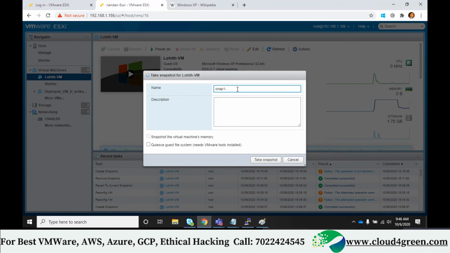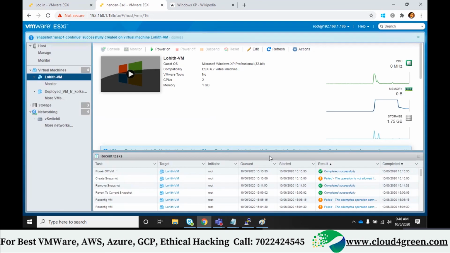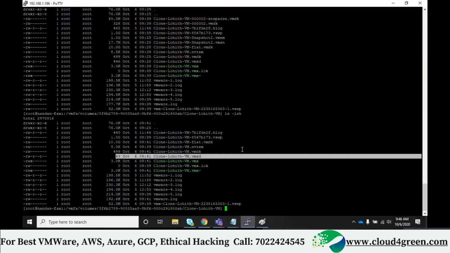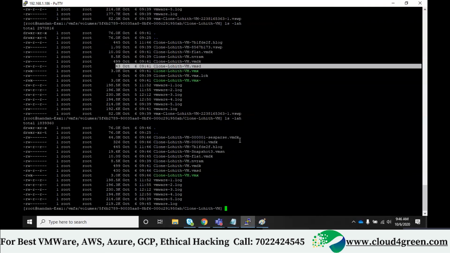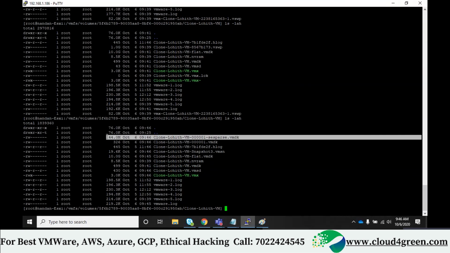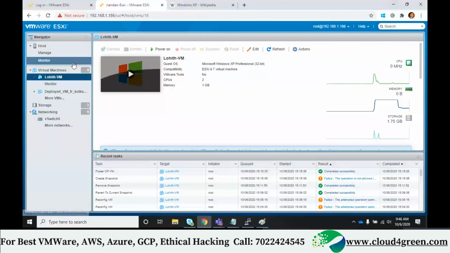Snap one. Since the machine is in off state, you are not allowed to select this. Add new Chennai C2. I took a snapshot now. You can check the status here. See, again this file is created, correct? Now I'll go and make necessary changes.